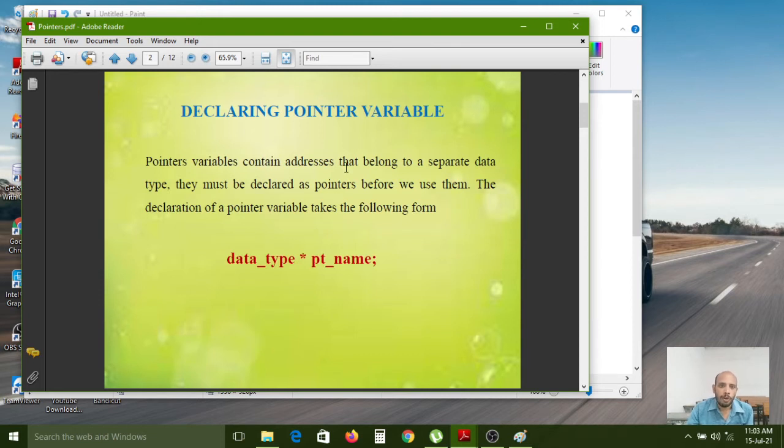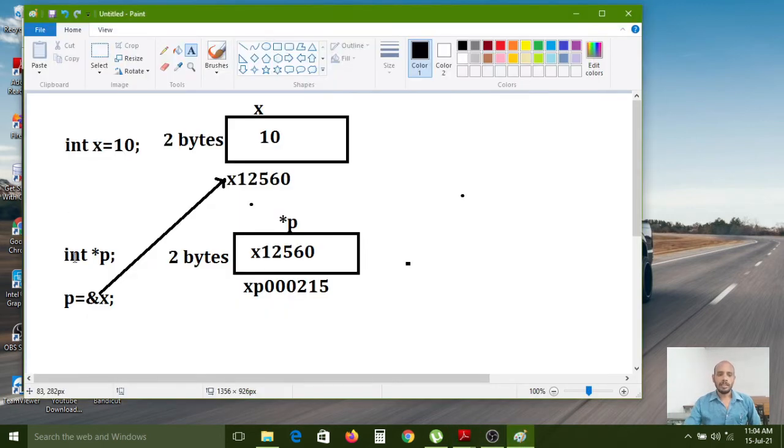Next, declaring pointer variables. Pointer variables contain addresses that belong to a separate data type. They must be declared as pointers before you use them. So if you want to use a pointer in your program, first we need to create it. How can you create this?